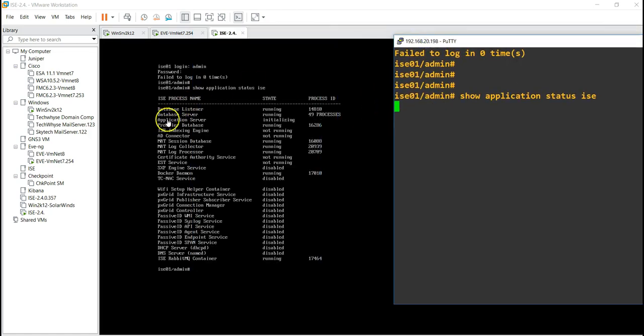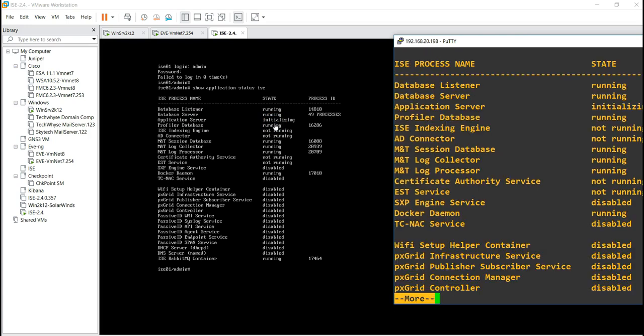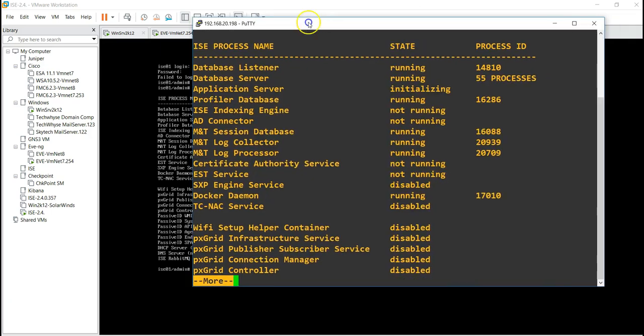You can see the application server is still initializing. So that means you can't log in through the GUI. So GUI login or loading will only work once this application server process is running. So you must always take note of that, especially when you are just starting up or booting up your ISE server. Once the application server is not running, you can't connect to the GUI. So you have to wait for it, and sometimes it takes a while. So that's it here.